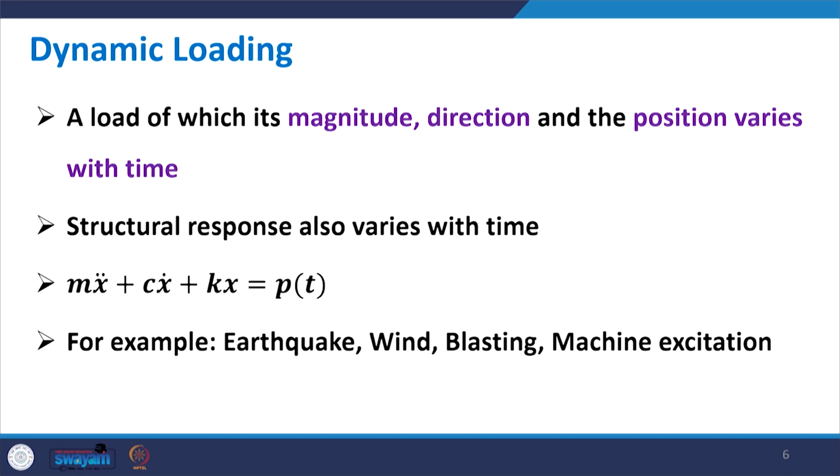Compared to this, dynamic loading is different. What is the difference when we go for dynamic loading? It is a load whose magnitude, direction or position varies with time. If any of these three, or more than one of them, varies with time, then it is treated as a time varying loading or dynamic loading. For example, the magnitude may remain constant, however the direction varies with time, then also it will be treated as a dynamic load.